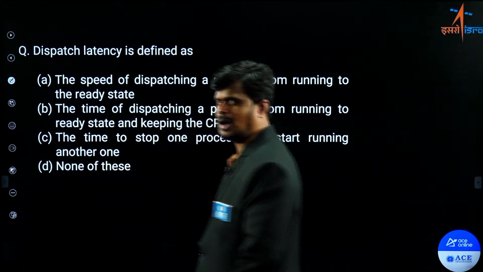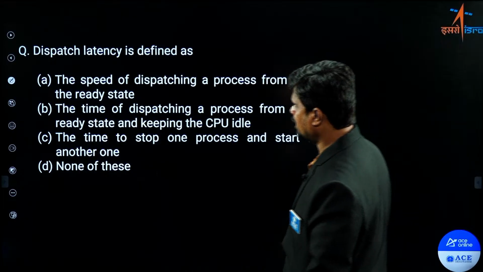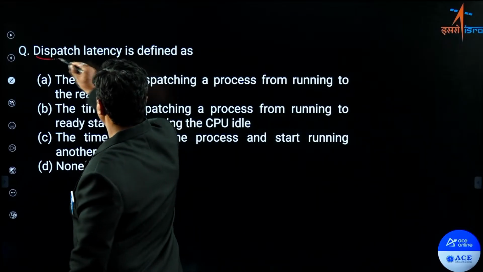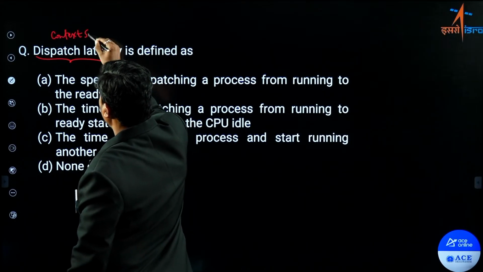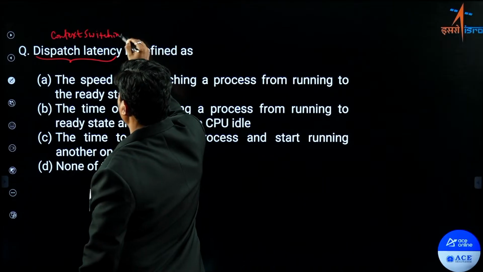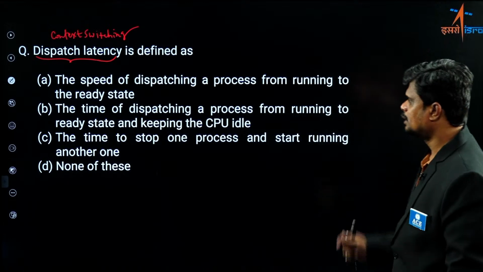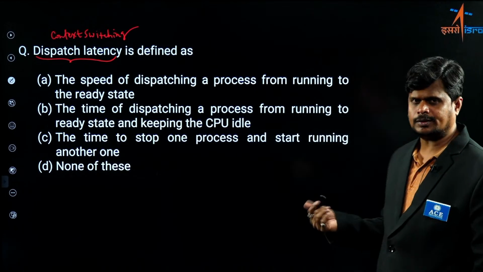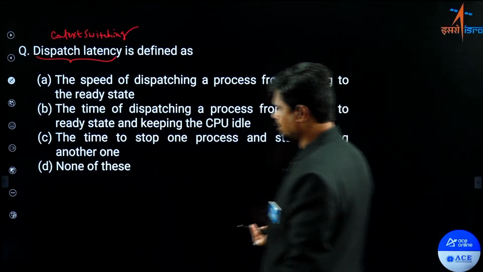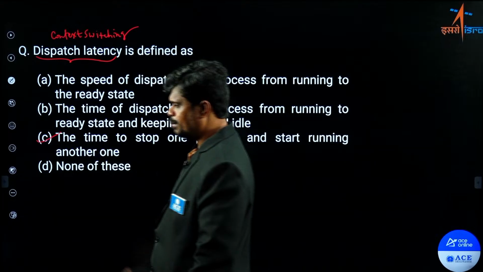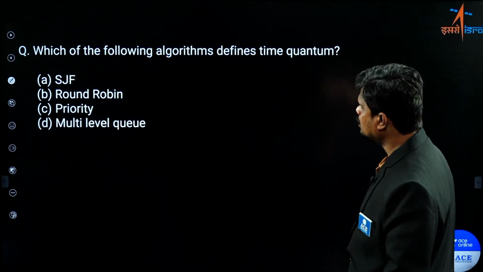Look at this question, dispatch latency. What is the meaning of dispatch latency? Dispatch latency is also called your context switching time. So what is the definition of context switching time? The process of loading the context of one process and saving the context of another process. So according to that, if you check, option C is the perfect answer for this question.